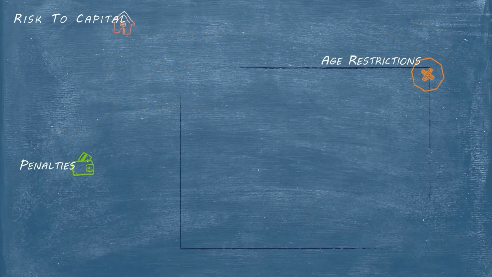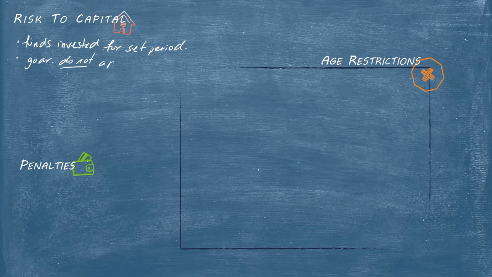Risk to capital, so that is affiliated with the amount of money that your client has invested. Remember, with the segregated fund, the funds are invested for the length of a set term, and it's really not meant to encourage early withdrawals. So these guarantees that your client is paying for with their segregated fund do not apply to any early withdrawals. If, for example, their investment has decreased, they are just going to get the market value. And if that insurance company does have any sort of sales charges affiliated with withdrawing your money early, they will have to pay those as well. So that is something to keep in mind.